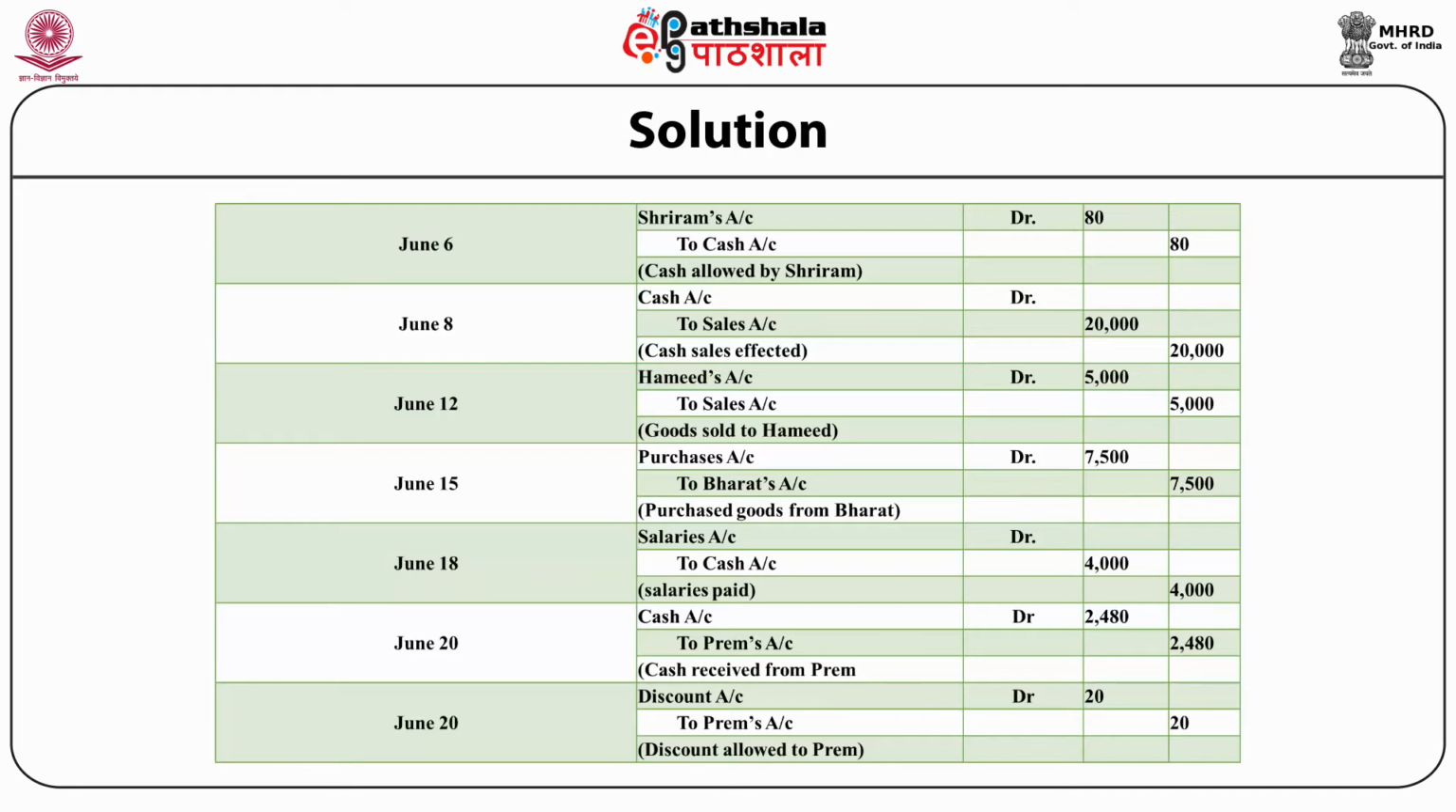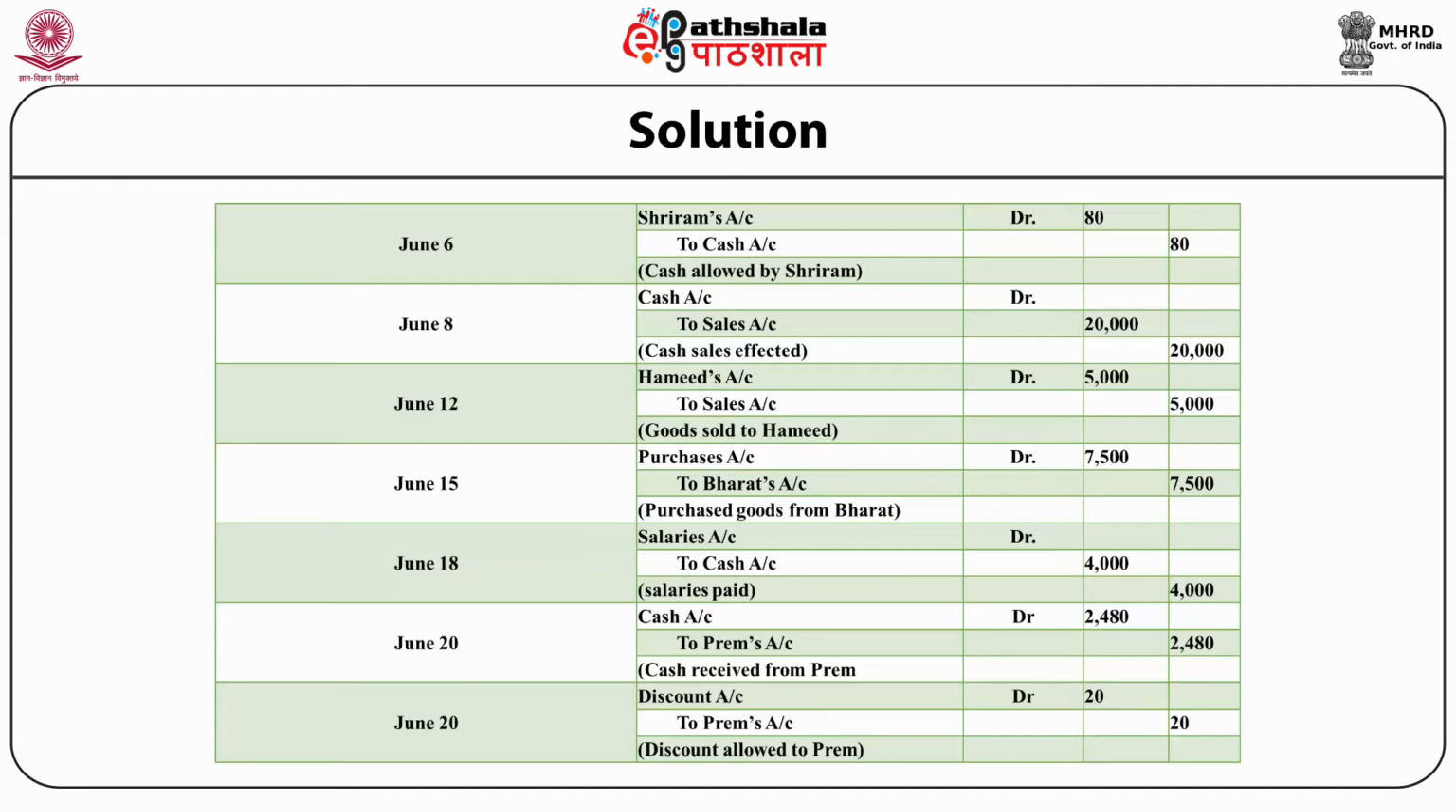June 12, Hamid's account debit rupees 5,000 to sales account rupees 5,000. In the summary, we'll write goods sold to Hamid. June 15, purchases account debit rupees 7,500 to Bharat's account rupees 7,500. In the summary, we'll write purchased goods from Bharat.